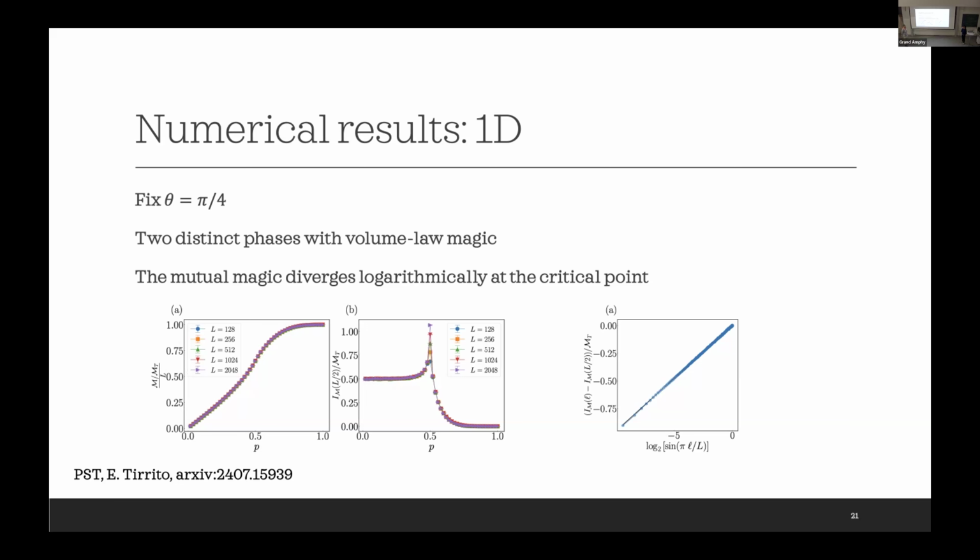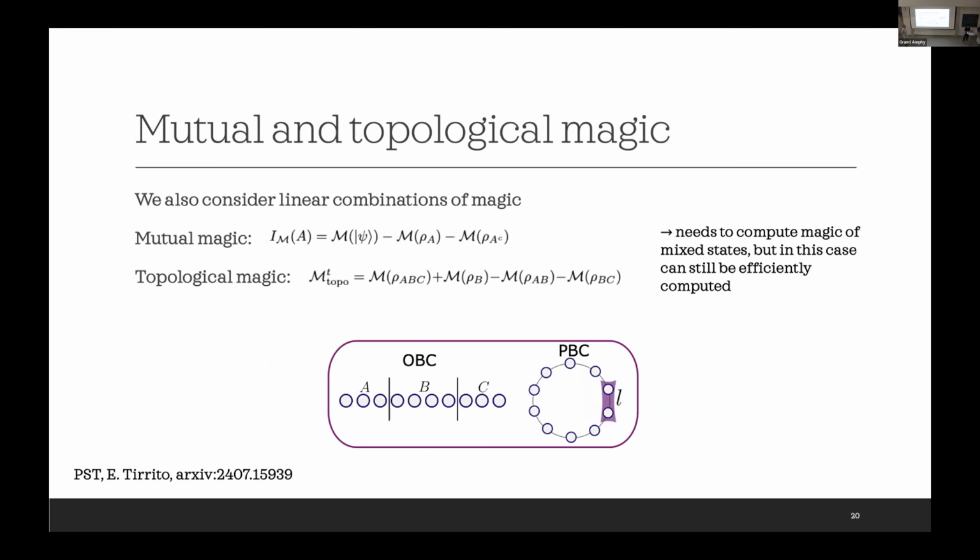You can define the stabilizer set for mixed states, and then define how far the state is from this set of mixed stabilizer states. But as I mentioned, it's much more difficult to characterize for mixed states. For example, computing this mutual magic for a generic state would be very difficult if you want to use a genuine monotone. This is why in this particular setup we are able to do this.